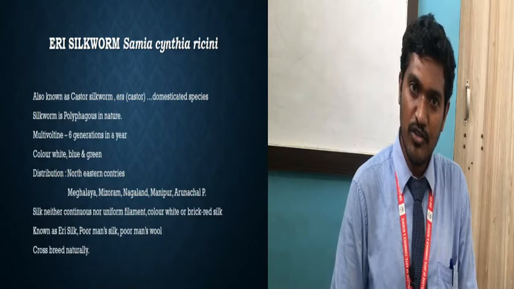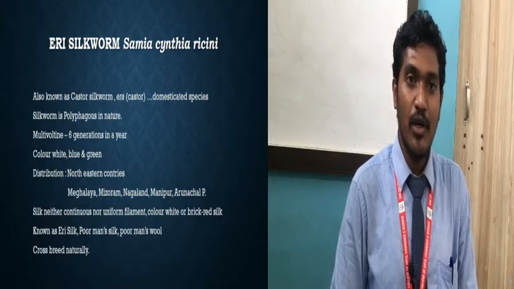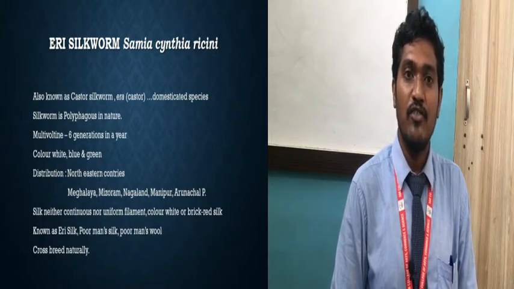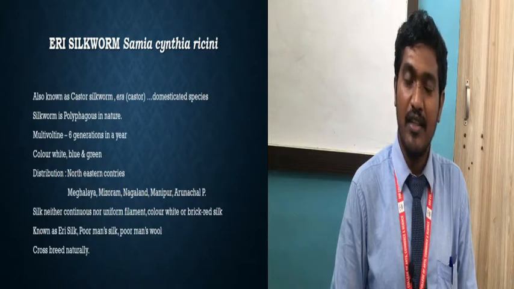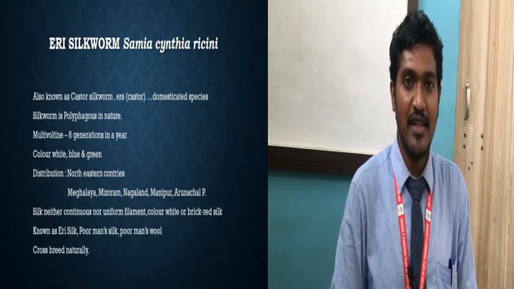So what was its host plant? That was the mulberry plant. This Erie silkworm is also known as the castor silkworm, because it feeds on the leaves of the castor plant. So it is the host plant for the silkworm, hence it is also known as the castor silkworm.